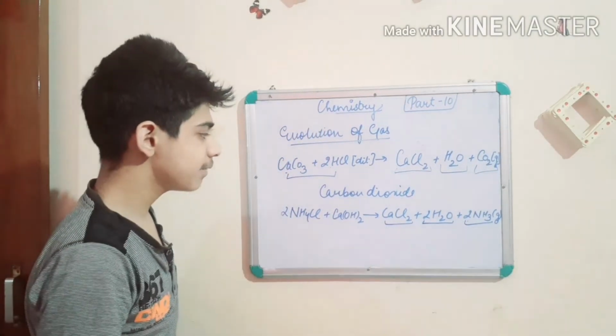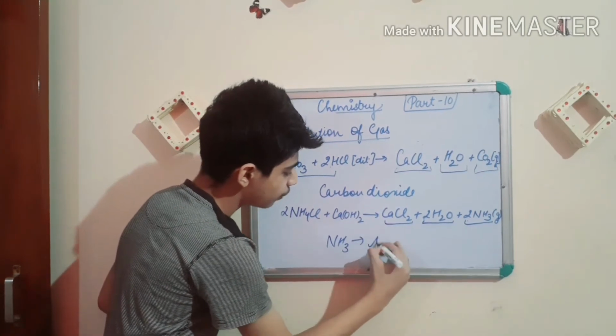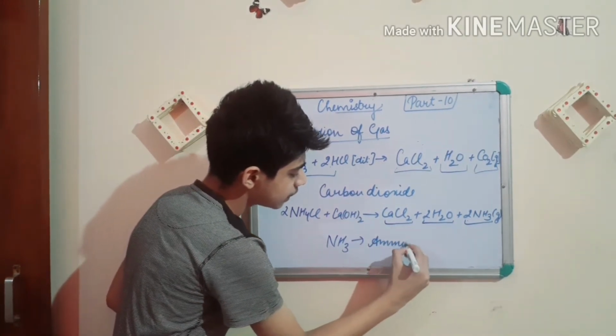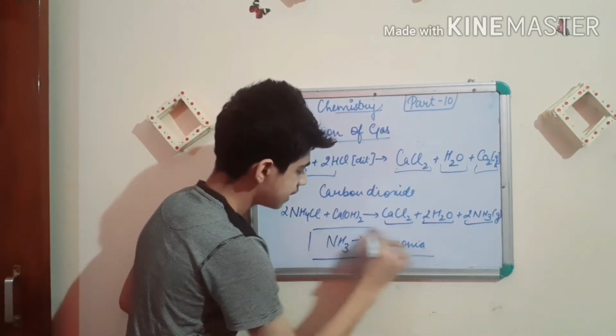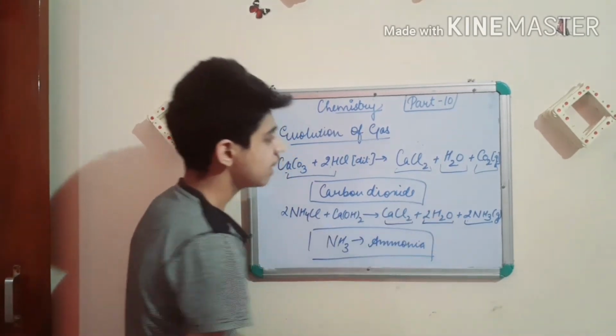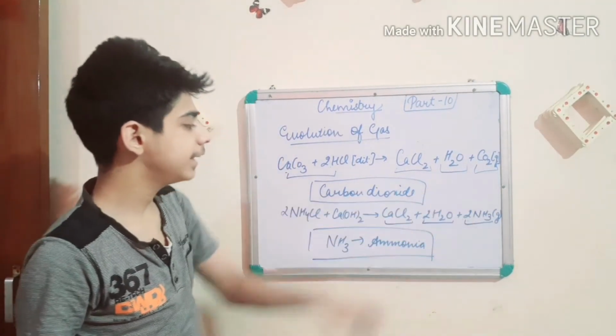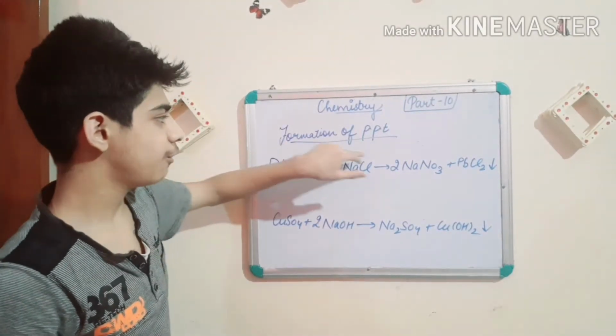So which gas is evolved? NH3, and it is ammonia. So by these two reactions, we have concluded that in a reaction we can know which gas is evolved.